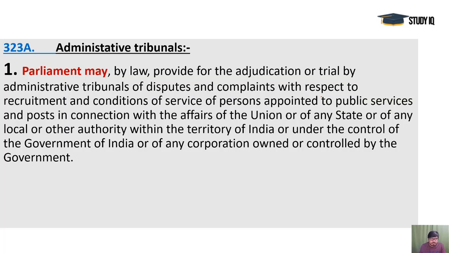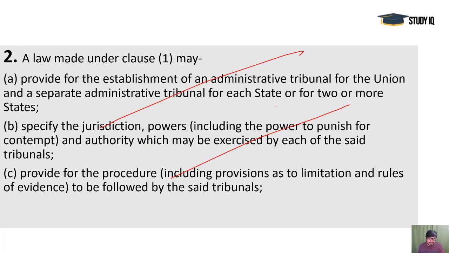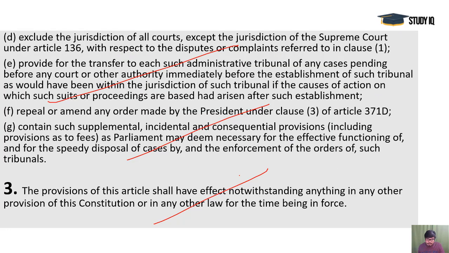Regarding A, all the provisions I'm mentioning here are given on many websites on the internet. There is not a specific article for administrative tribunals. Article 323A just says that they would be established by Parliament. But there is a process: Parliament can establish them by law, not just with a notification. So that's the case, and all the provisions you can read in the PDF.